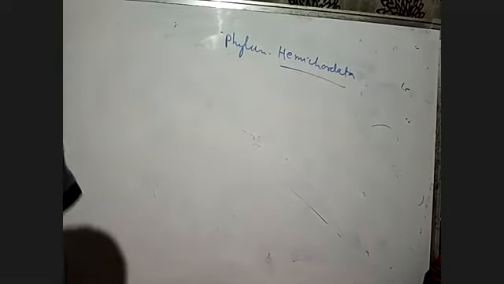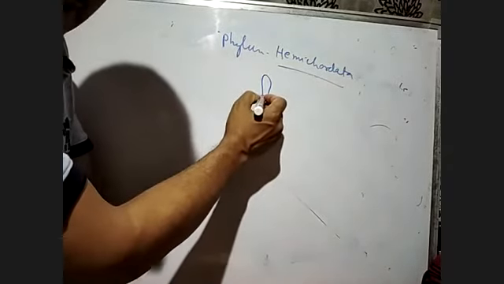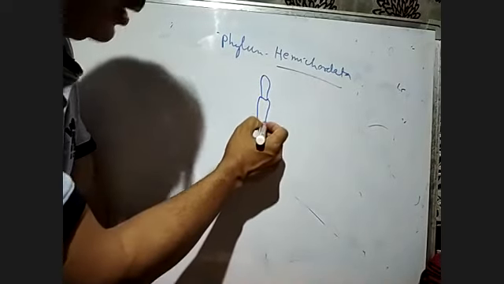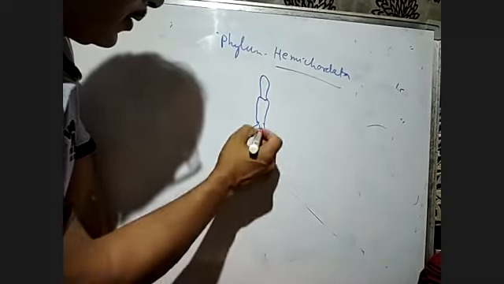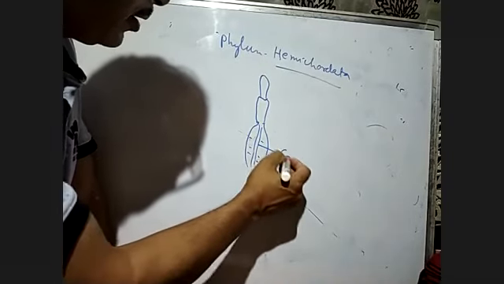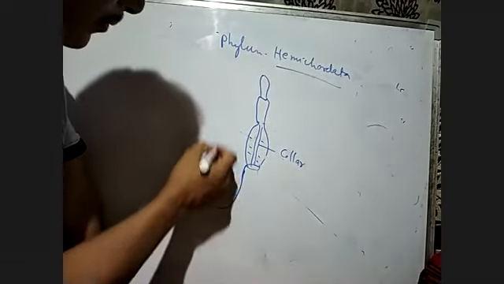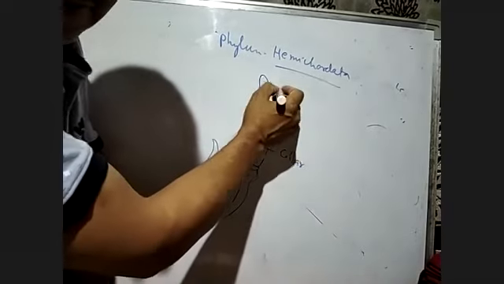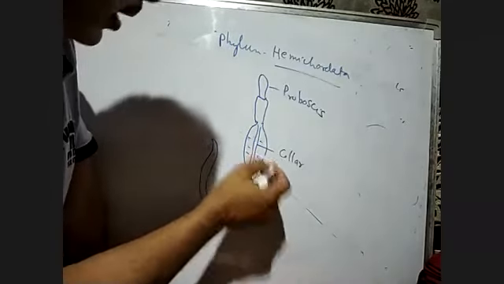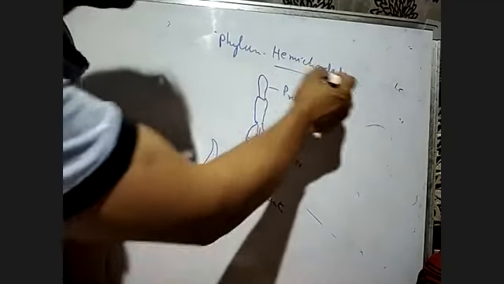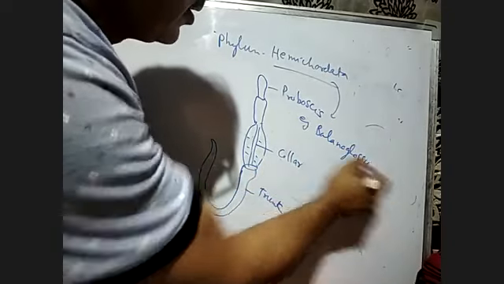If you look at a hemichordate known as Balanoglossus, this is the structure of the Balanoglossus. This is called the collar, then we have the trunk, and this is the proboscis. This is the structure of one of the hemichordates. The example given is Balanoglossus.